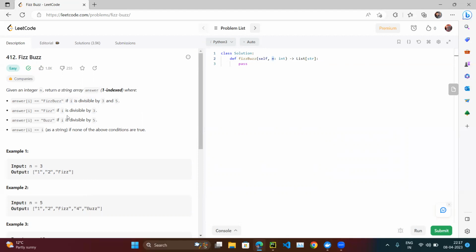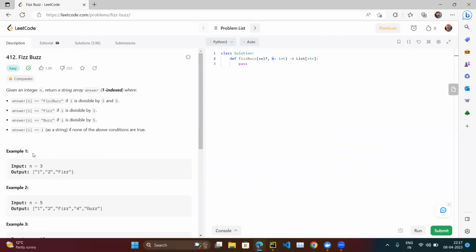They have also mentioned the array is one-indexed. One-indexed means the index does not start from zero, though we know in Python it does. But in the question it is defined so that the first element is considered as one, then two, then three, then four, then five.